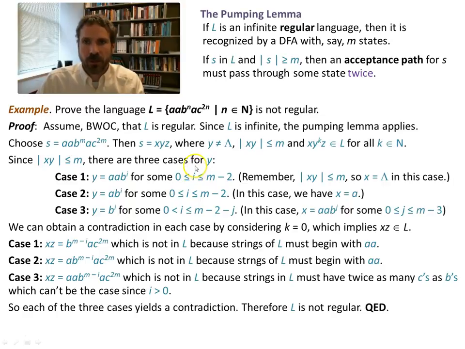One more example here. This language is more complex. It's got some A's and an A here, but those don't really matter, right? Those are just individual jumps with a state. The big thing here that makes this non-regular is that I have a B to the N and a C to the 2N. So I have exactly twice the number of C's as I do B's. So anything that has a couple A's in those positions and then twice the number of C's that I have B's, that's going to be something in this language.